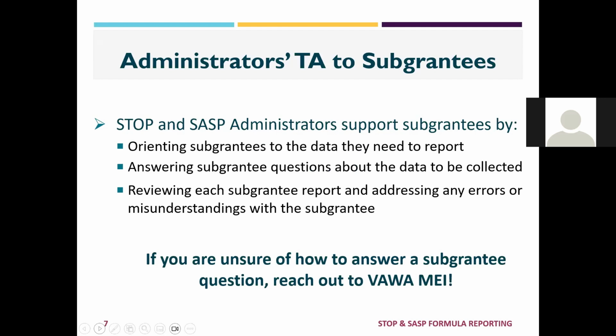Administrators must support subgrantees by orienting them to the data that's needed for the reports, answering subgrantee questions about the data that needs to be collected and reported, and by reviewing each subgrantee report and addressing any errors or misunderstandings with the subgrantee. If at any point you are unsure how to answer a subgrantee's question, please reach out to us at VAWA MEI anytime.